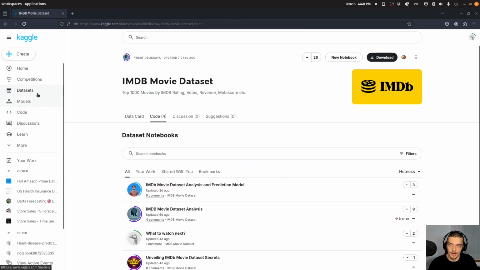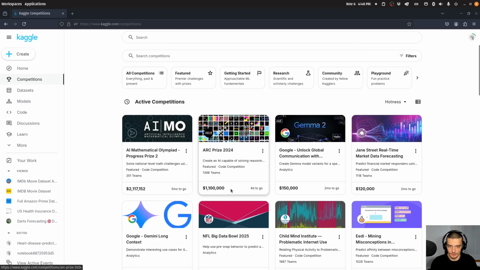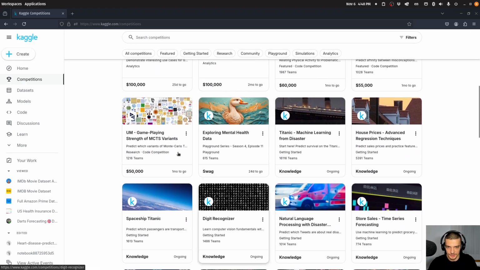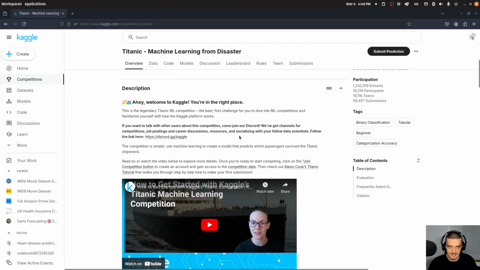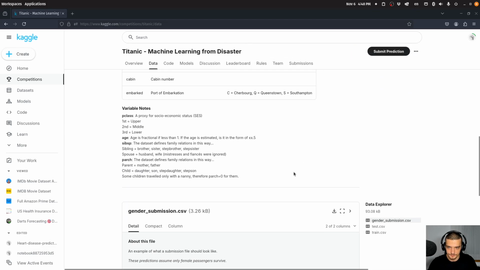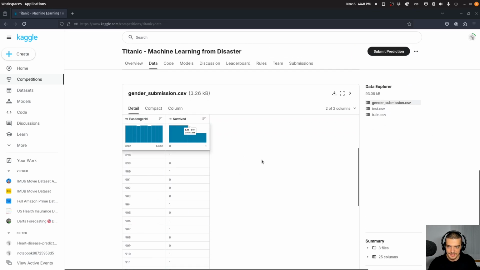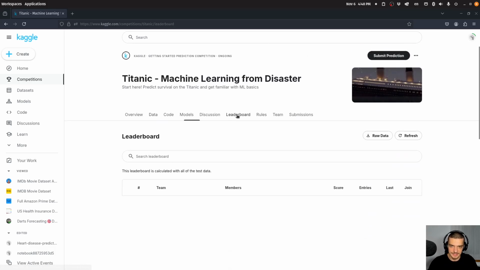And you also have competitions here. So you have data sets oftentimes also where there's prize money, but I'm actually talking now about the free competitions. Like here you have swag and knowledge and stuff like this, where you can go into the data set, you can get the test data that you don't have the labels for, and then you can submit your predictions basically, and then you get a score, and then you have a leaderboard and so on.